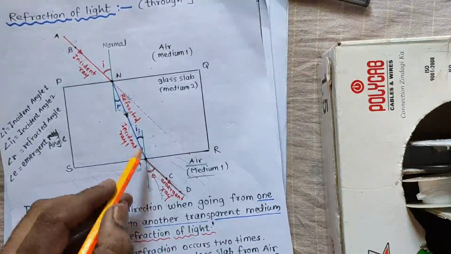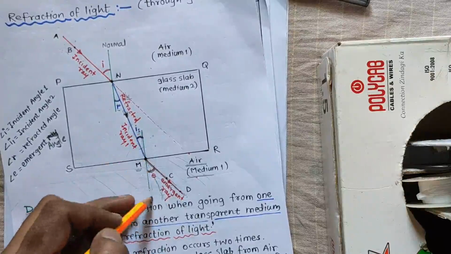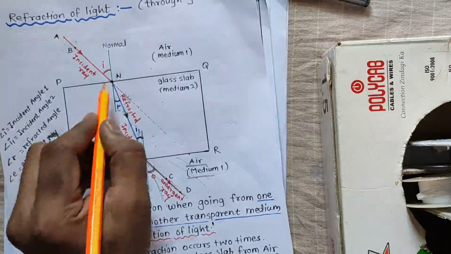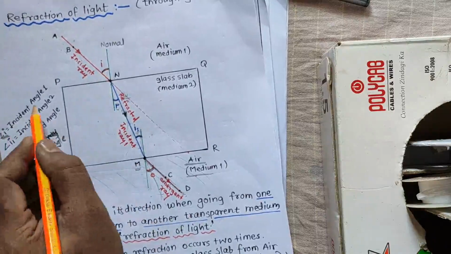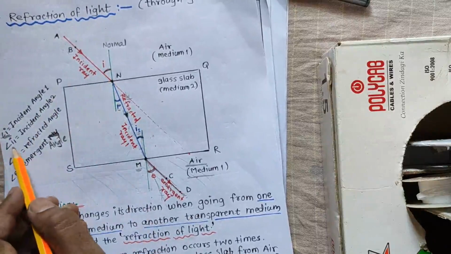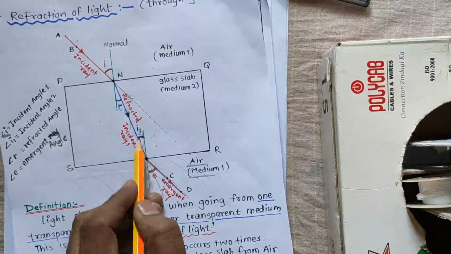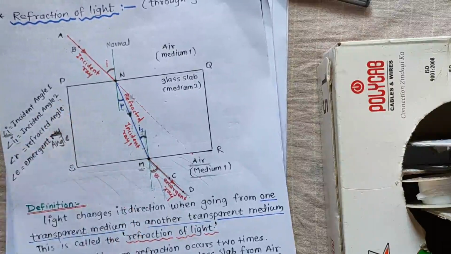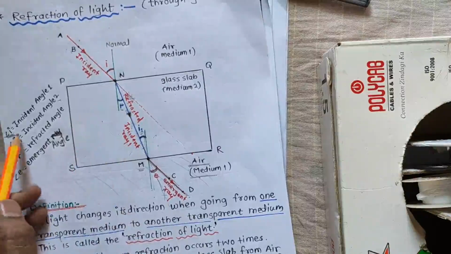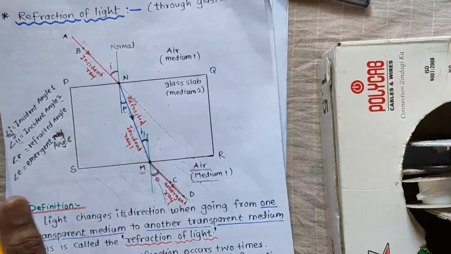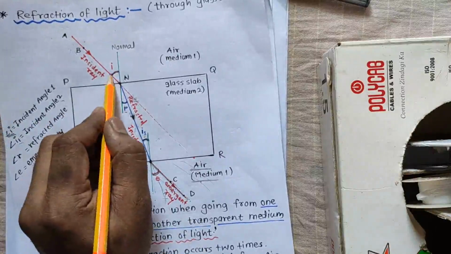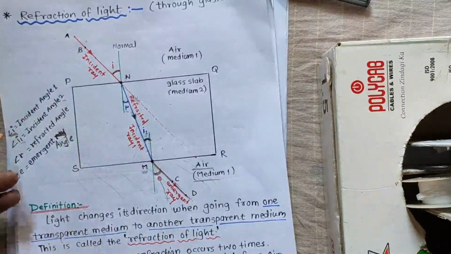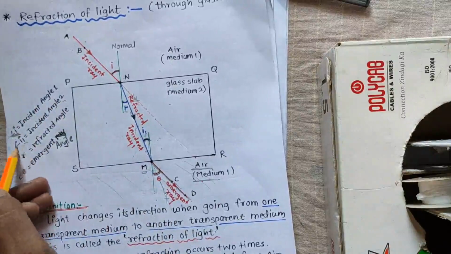Okay, and this emergent ray is making this angle with the normal. Okay, so you understood this diagram. Basically over here this angle I is incident angle 1, this is I1, actually this is the incident angle 2. I understand over here I have written 1 and over here I am writing 2. Don't go with the letters and initials which we have used. This is the common sense. This is an incident angle, one incident angle, this is another incident angle. That's why I have given angle 1 and angle 2. Okay, and the names are angle I and angle I1.